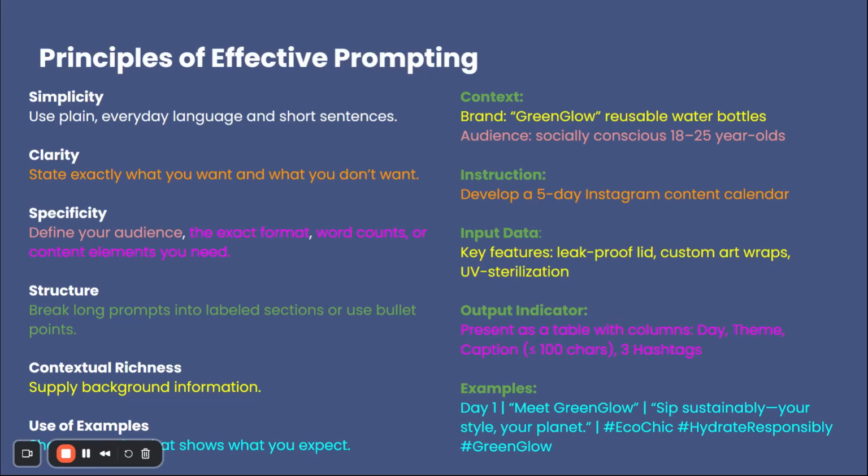So far, we have learned about prompt components like instructions, input, output, and also the interaction roles that were system, user, and assistant. Now let's look at something super practical, the general principles that make a prompt truly effective. These are simple rules to follow so that AI understands you clearly and gives you exactly what you need.